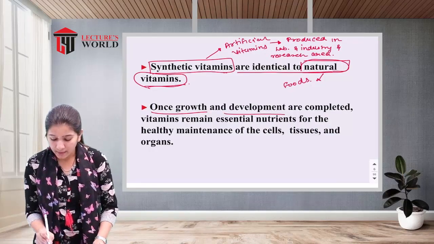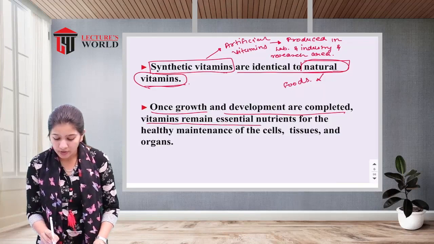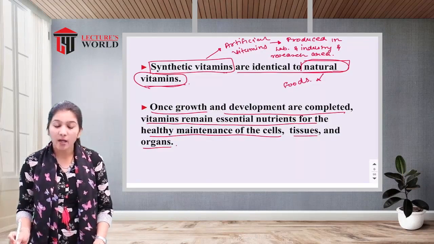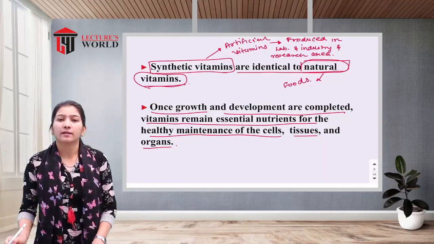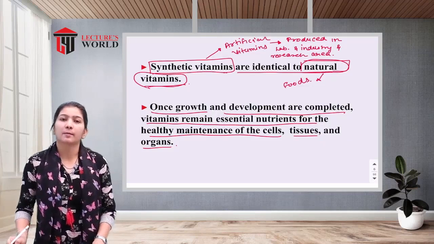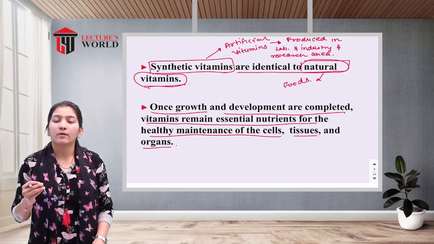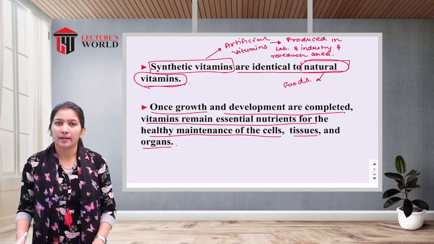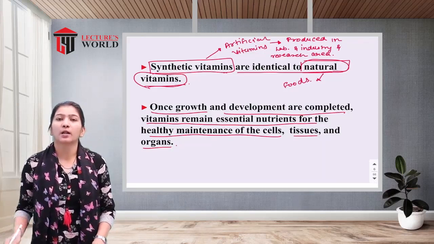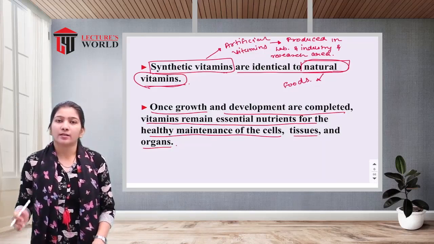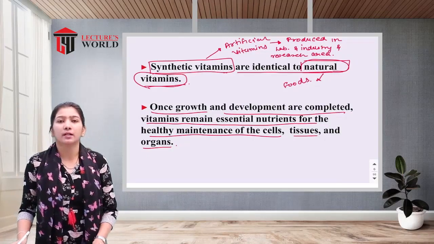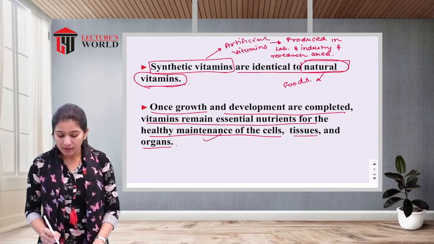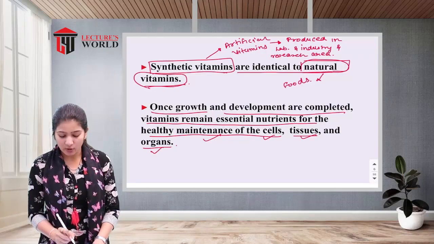Once growth and development are completed, vitamins remain essential nutrients for the healthy maintenance of cells, tissues and organs. In the early stages, when the baby is born, vitamins and minerals are necessary for growth and development in the body. But after growth and development are completed, after puberty and the adolescent ages, vitamins are required for the maintenance of the cells, tissues and organs of the body.